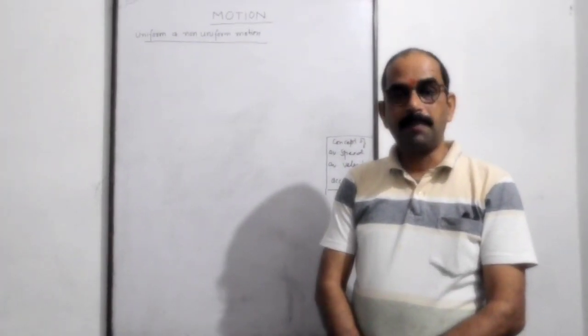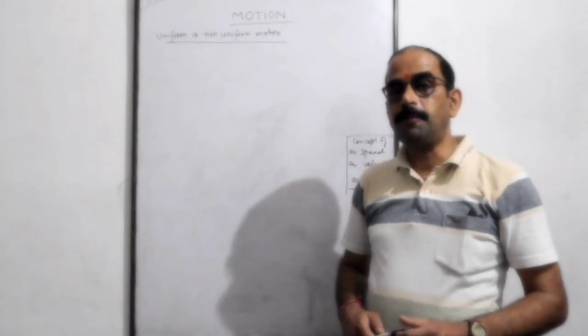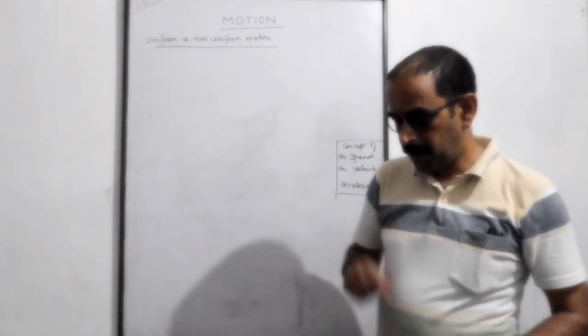In our previous lecture, we have discussed the concept of motion. Then we have discussed motion of a body in a straight line, the concept of distance and displacement. Now, continuing our lecture, we'll move on to types of motion: uniform motion and non-uniform motion.